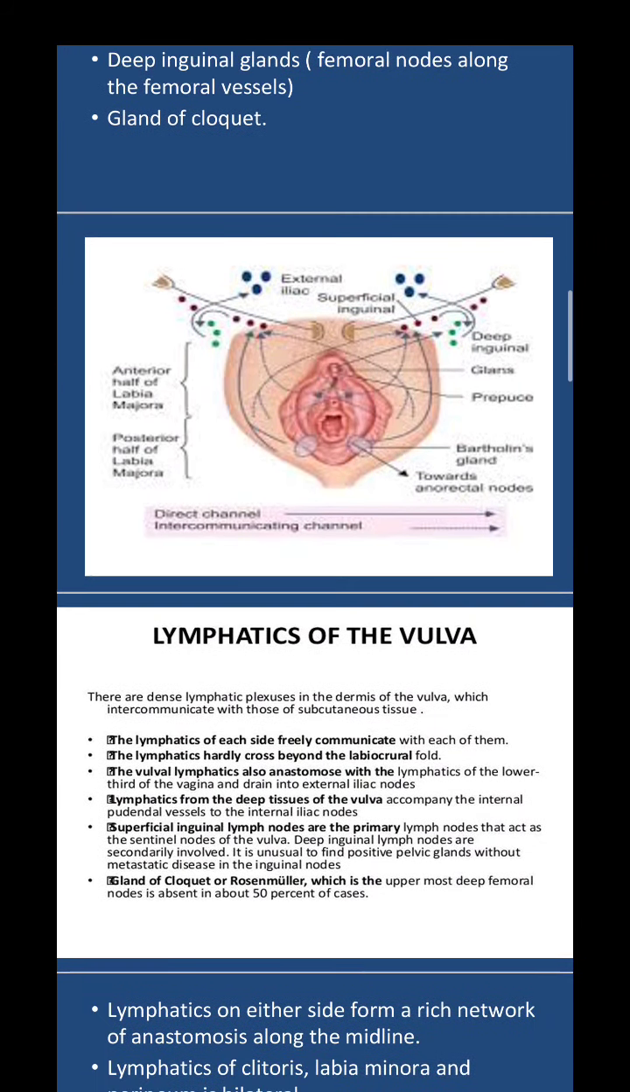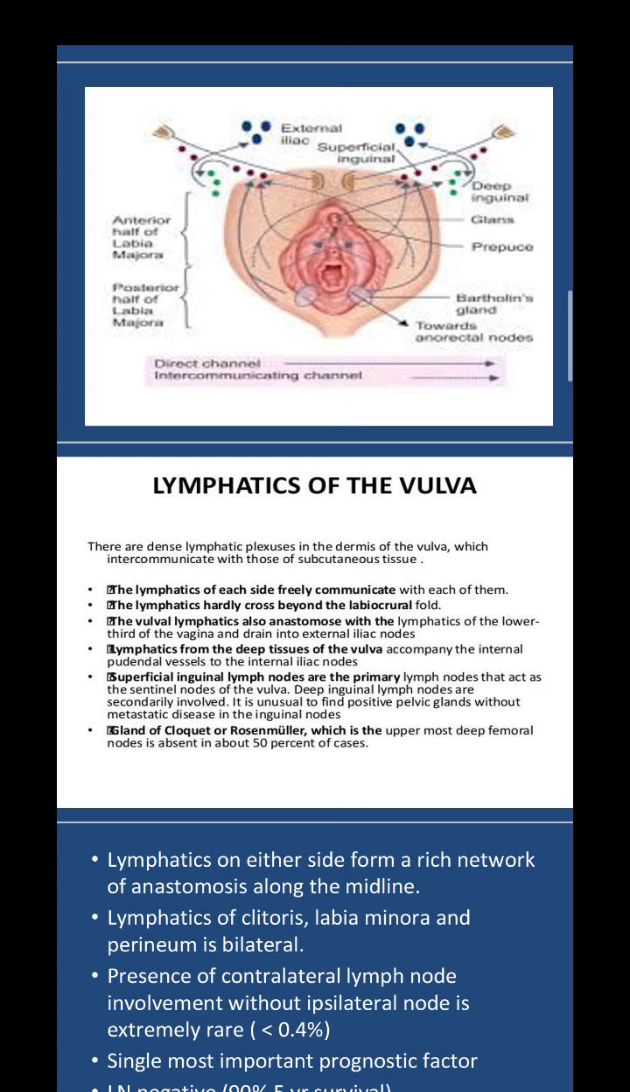So the thing with lymphatics of the vulva is, see, these are basically dense lymphatic plexus in the dermis of the vulva which intercommunicate with those of the subcutaneous tissue. The lymphatics of each side freely communicate with each other. The lymphatics hardly cross beyond the labiocrural fold.